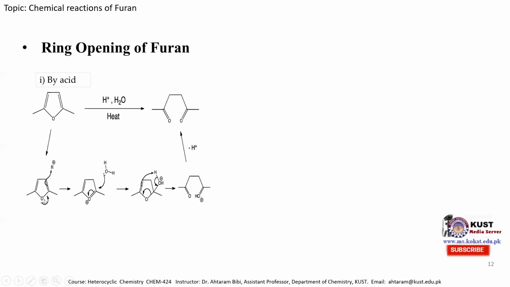In this case, this lone pair of electrons shifts toward here. So the pi electron attacks the hydrogen atom in the first step. Then the water molecule attacks this carbon atom to neutralize the positive charge of the oxygen atom. Then this pi electron attacks this hydrogen atom, because oxygen is carrying a positive charge. So this electron shifts over here, and ring opening happens, producing this intermediate species. The water molecule takes hydrogen from here and produces the 1,4-dicarbonyl compound.